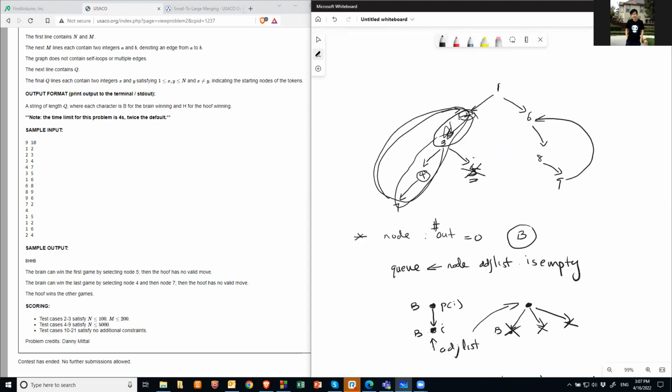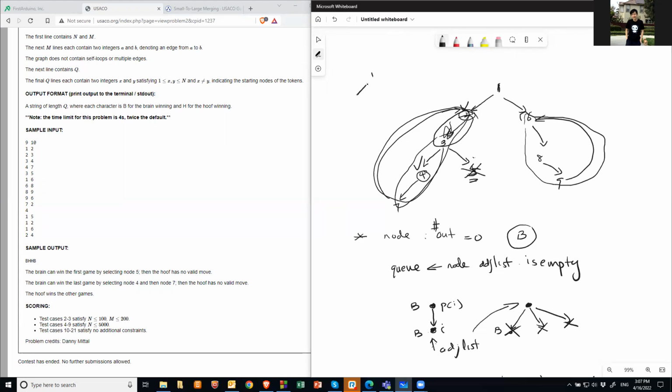Okay, so then if in my last case, right, 2 and 4, if I picked this one and this one, they're all in the same node, that means brain will win, right? So same as here, right? So all this becomes one big node, right? So this cannot become because this has two outs, right? So basically, you basically become what it becomes.